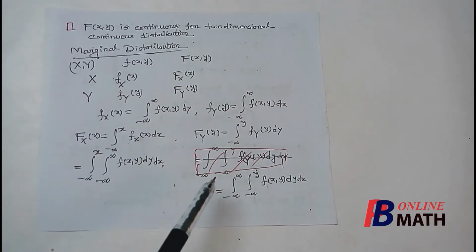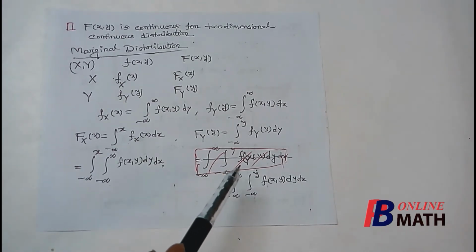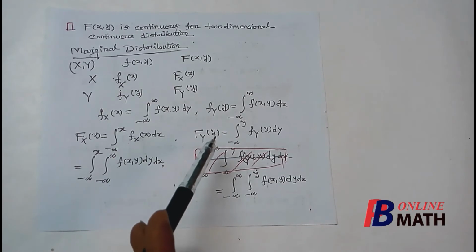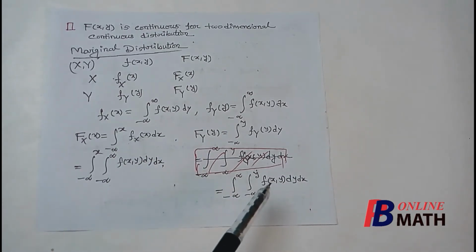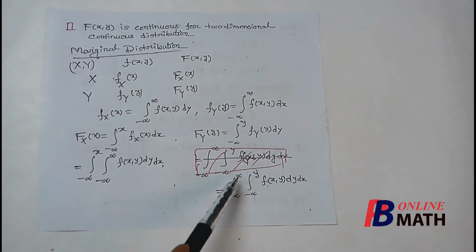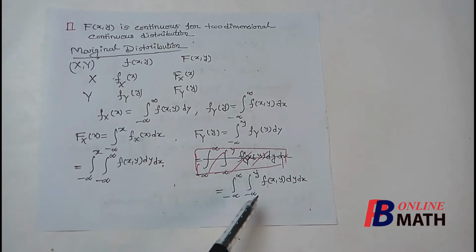But if we want to calculate the marginal distribution function with respect to random variable y, then we have to integrate f_XY, the joint PDF, with respect to x from minus infinity to plus infinity, and with respect to y from minus infinity to y.